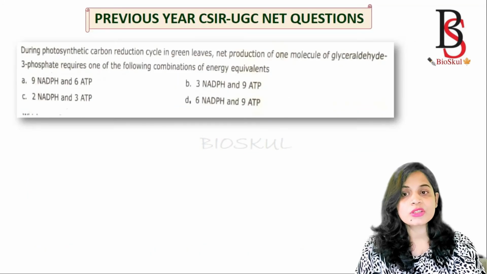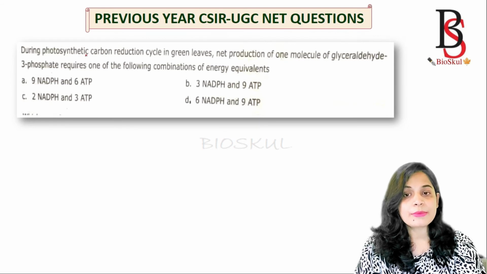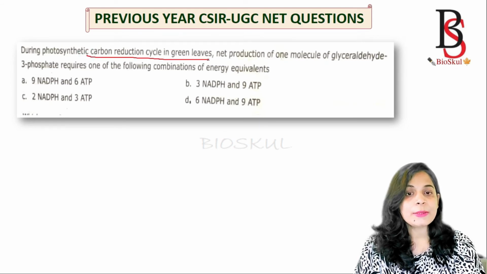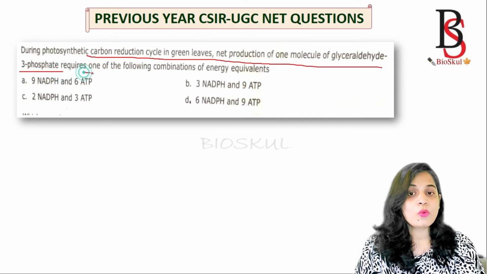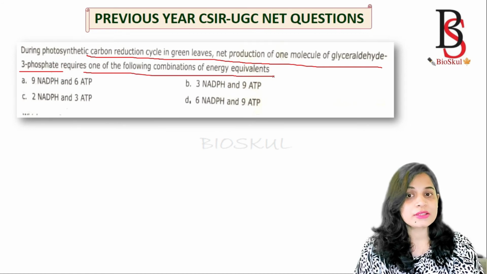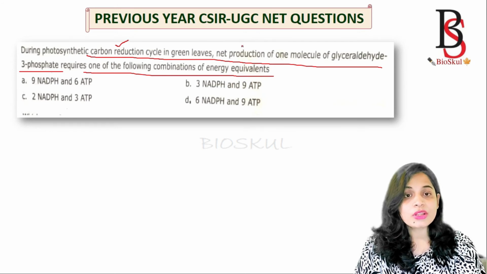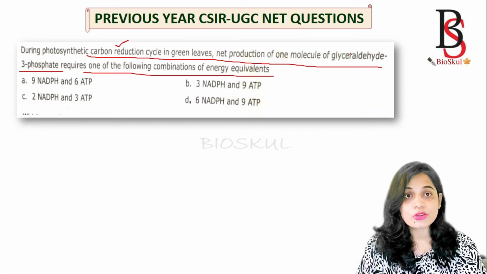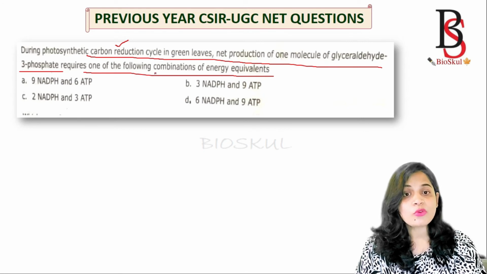So let's see the previous year question. During the photosynthetic carbon reduction cycle in green leaves, net production of one molecule of glyceraldehyde 3-phosphate requires one of the following combinations of energy equivalents. So the Calvin cycle is also known as the carbon reduction cycle. Here it asks about the net production of one molecule of glyceraldehyde 3-phosphate, which of the following combinations of